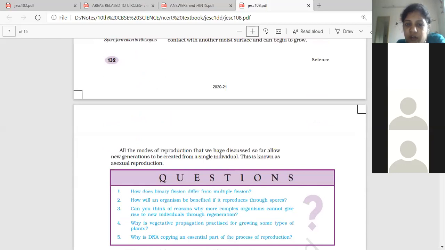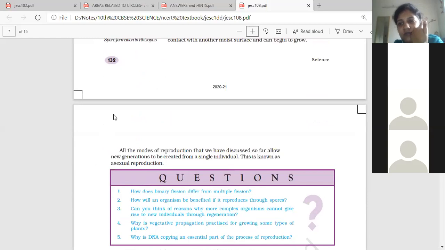All the modes of reproduction that we have discussed so far allow a new generation to be created from a single individual. So this is known as asexual reproduction. So all the methods of asexual reproduction are clear to you? What are the methods we have learned?